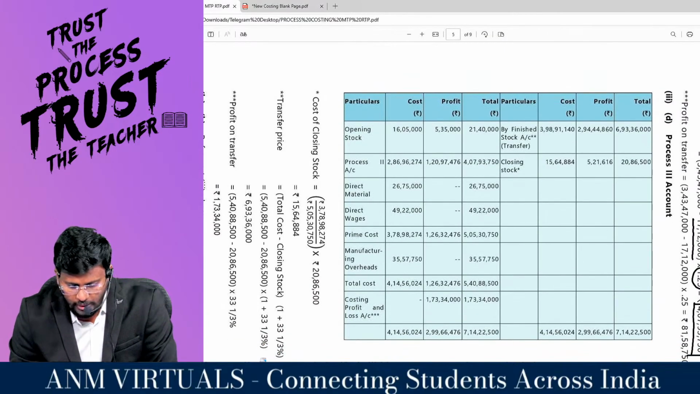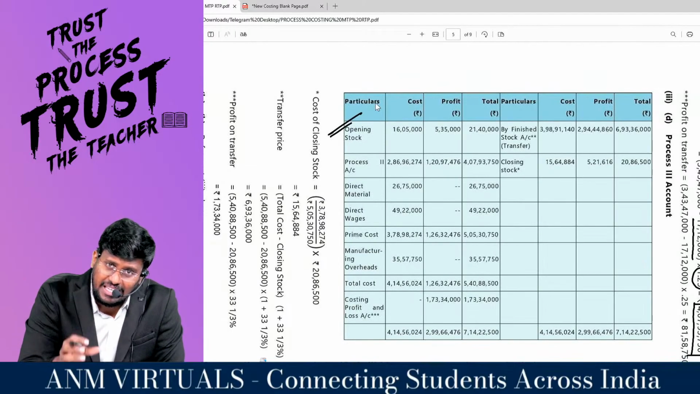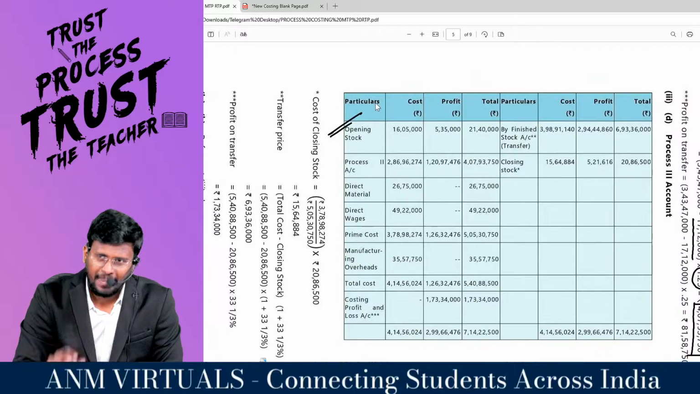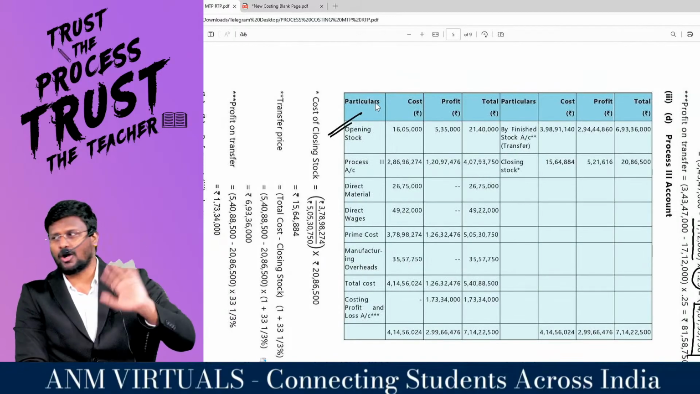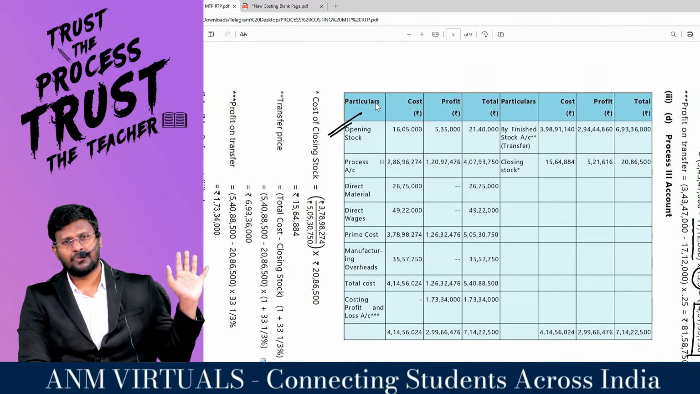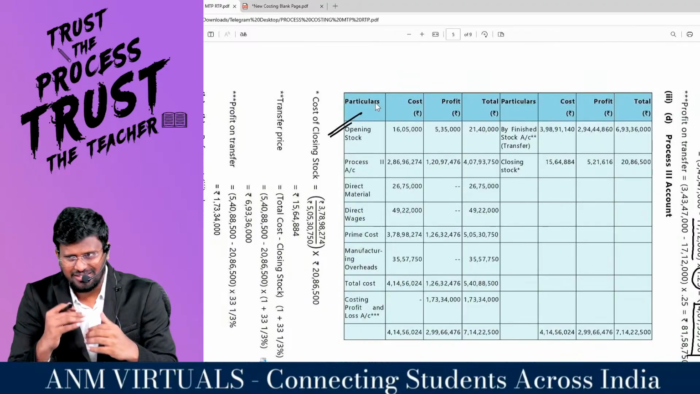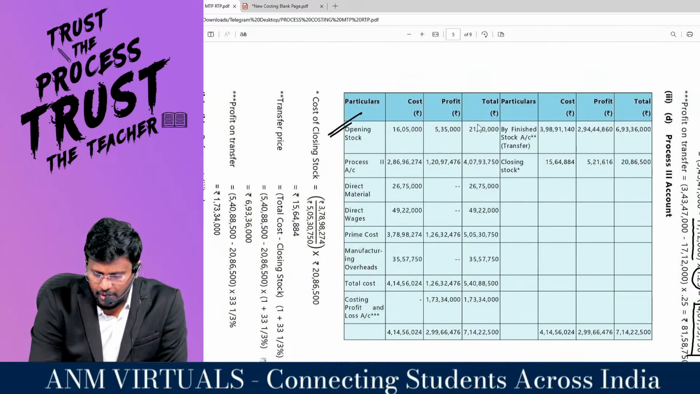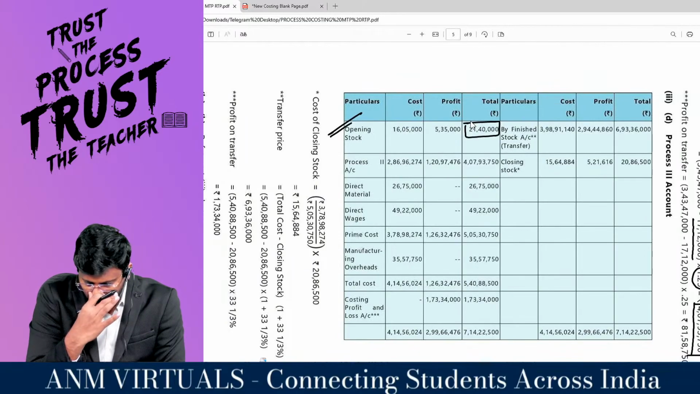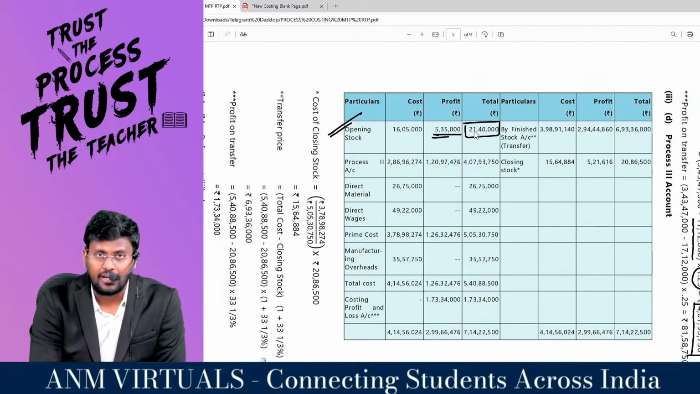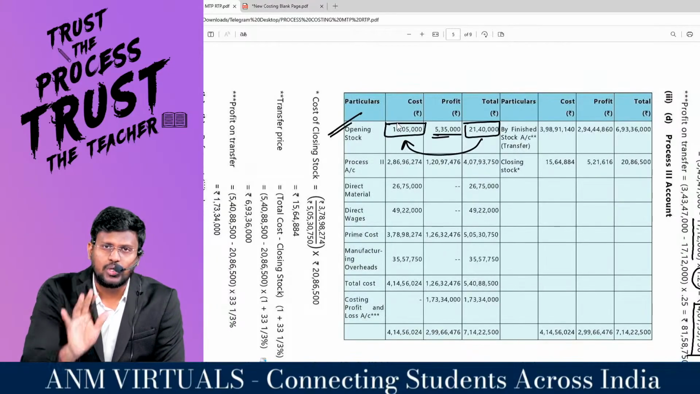Now the opening stock. Process 3 is also having opening stock; the closing stock of the previous period has become the opening stock. They have given a total of 21,40,000. Below that they have written a profit of 5,35,000. If you reduce that, 16,05,000 rupees is the cost.